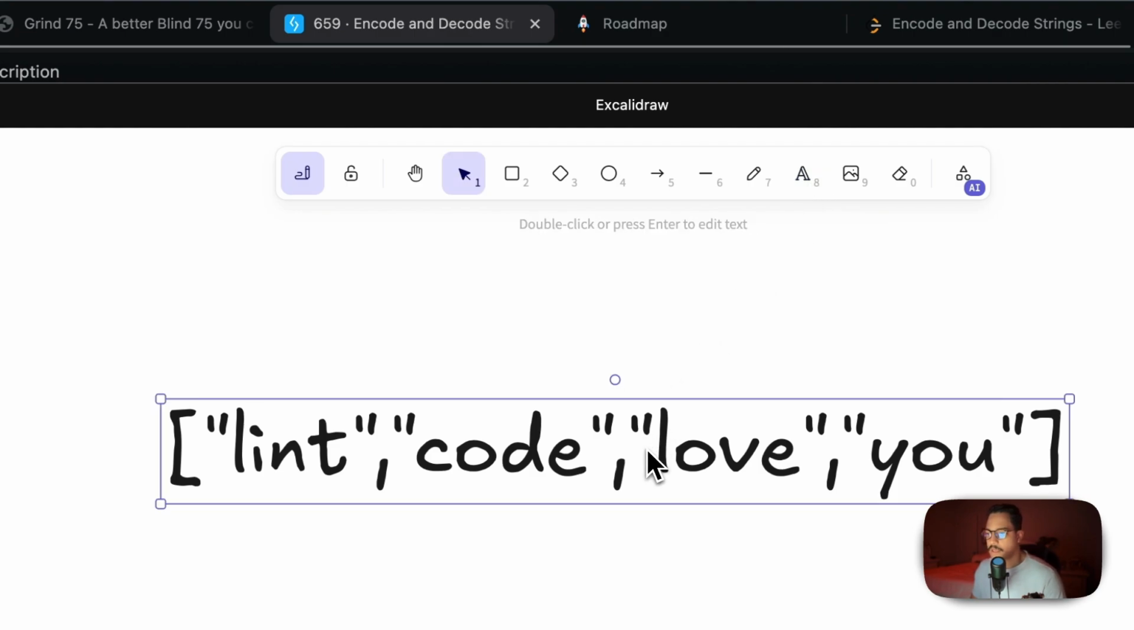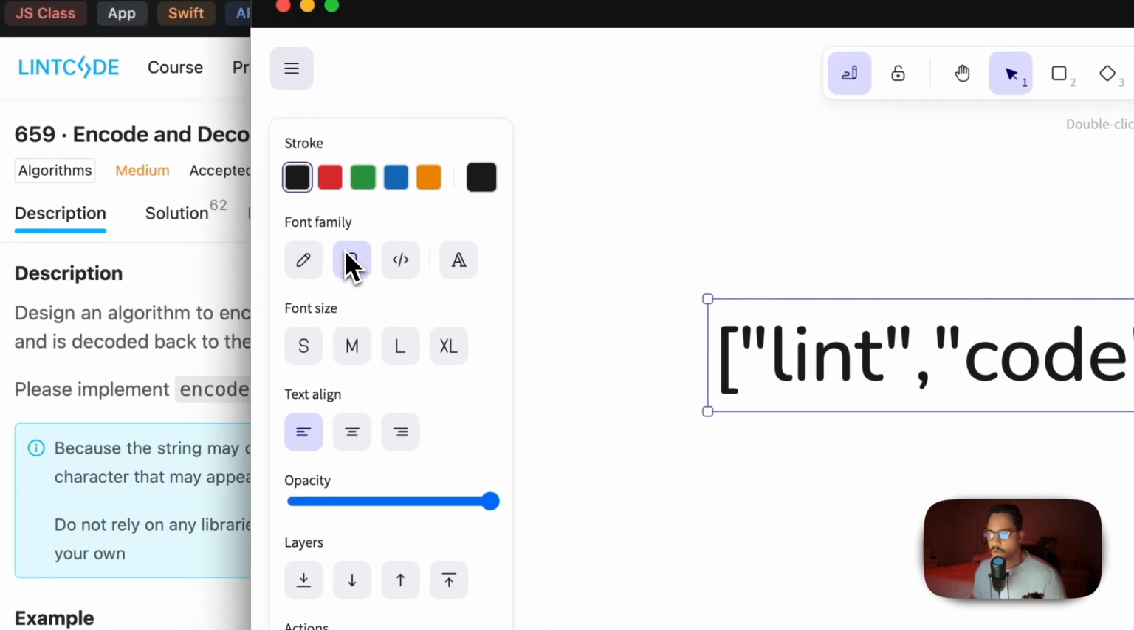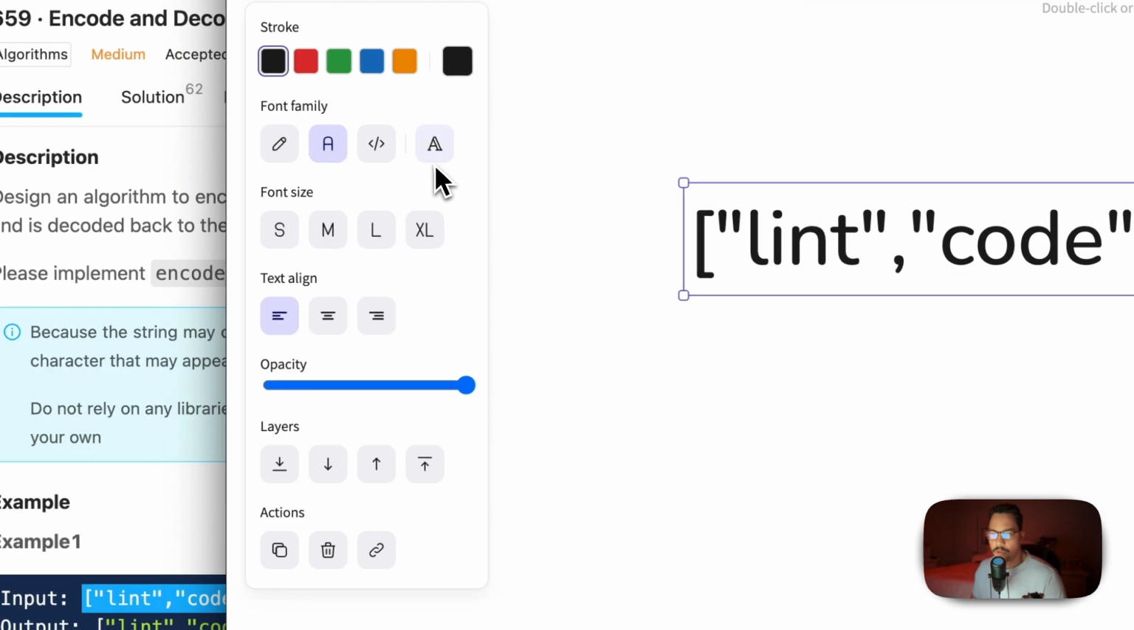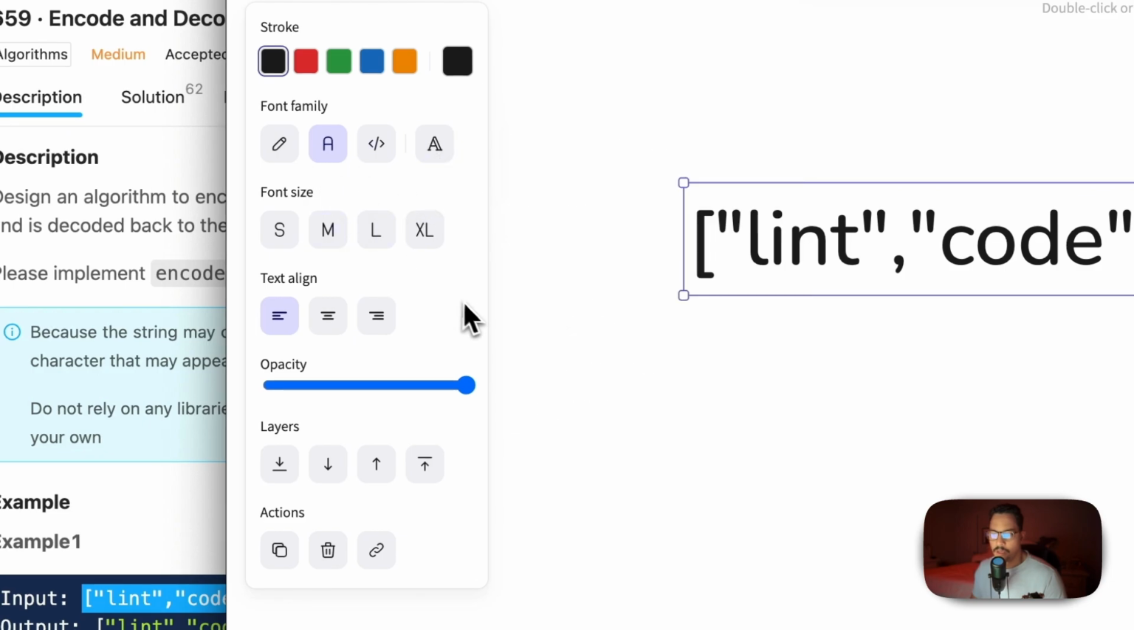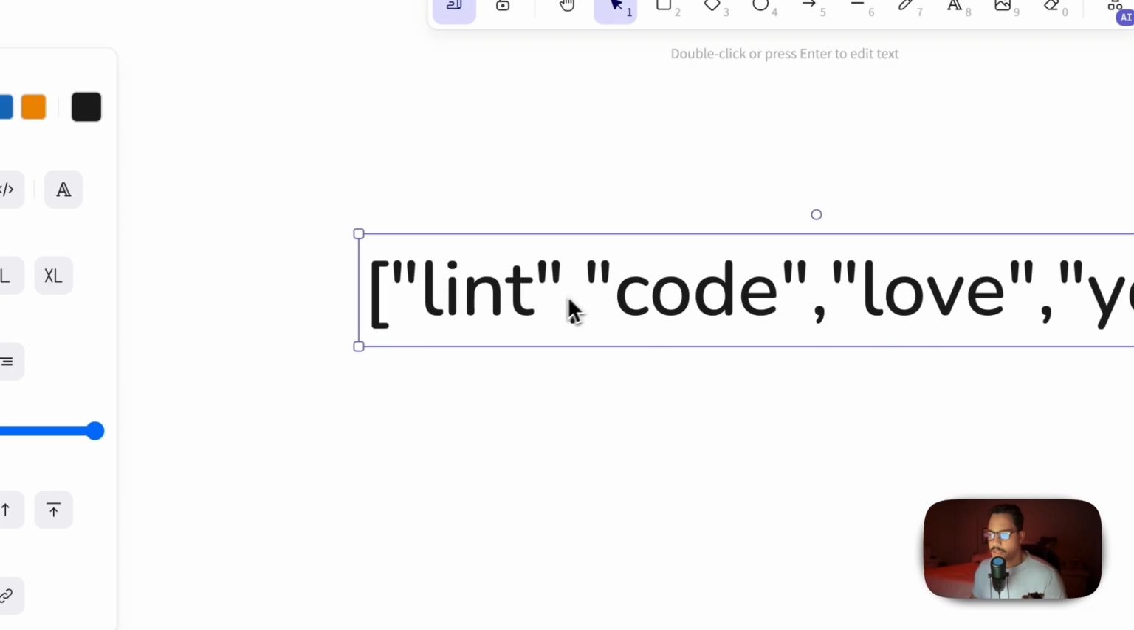Wonder if I can change some of this to something more, there we go. That's more readable, I believe. Yeah, that's fine. Okay.